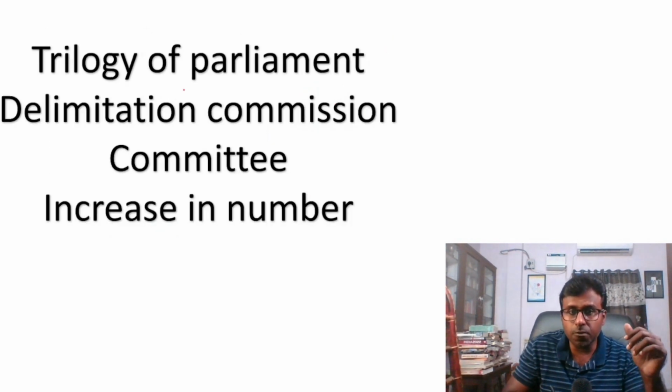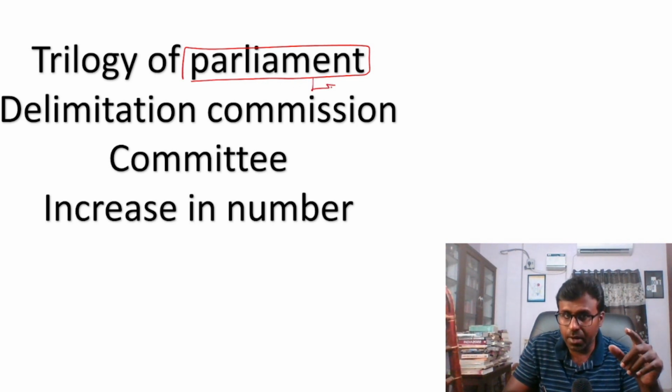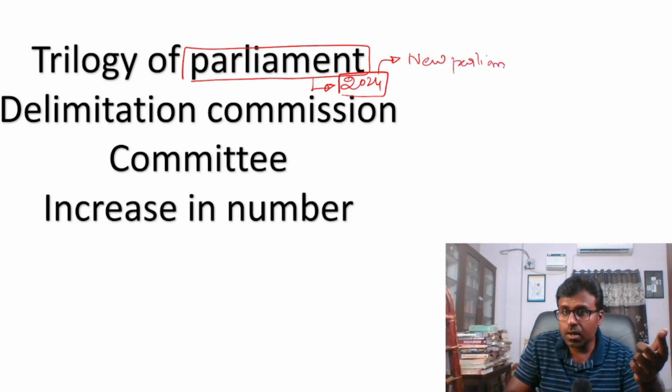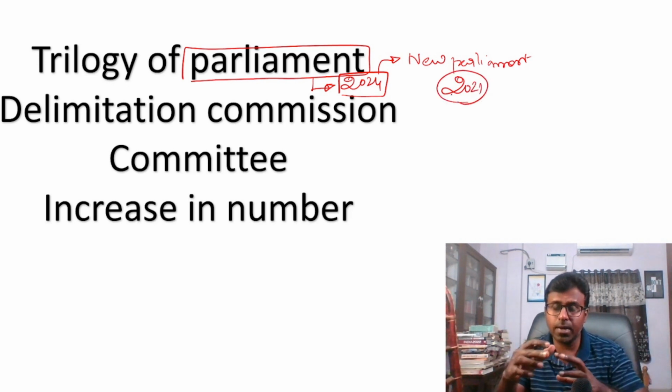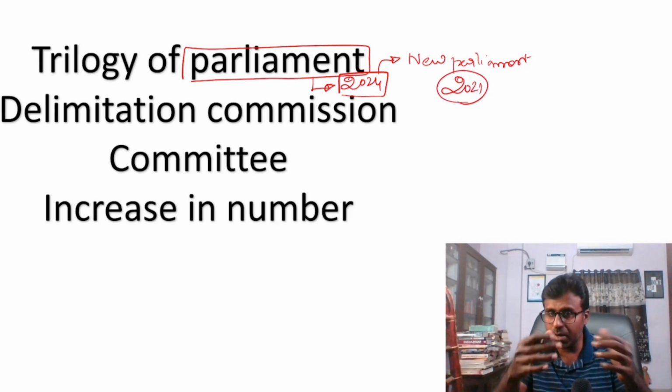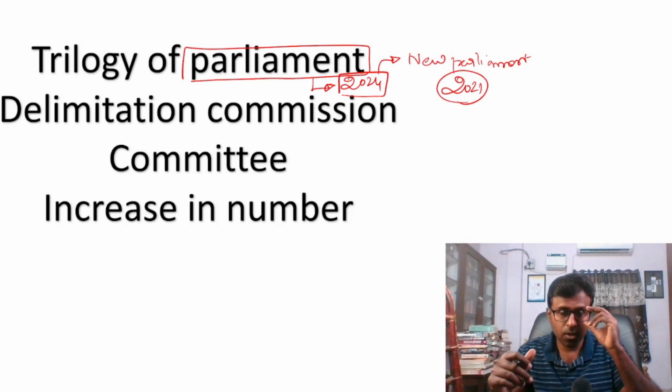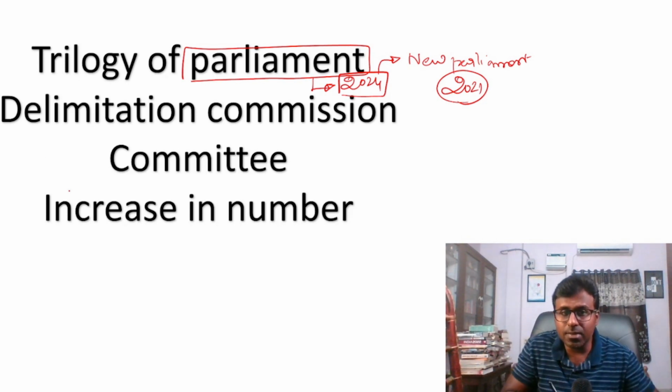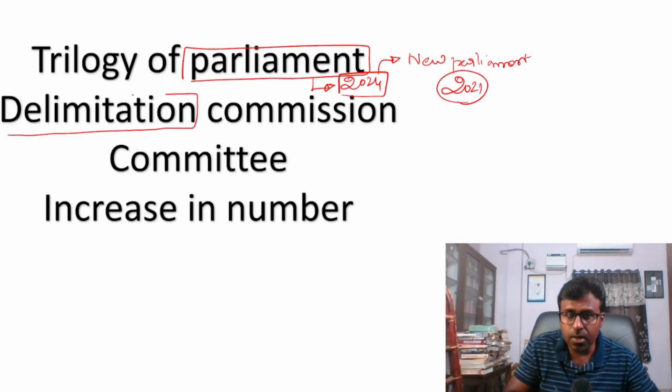Next, the trilogy of Parliament. As you might be aware, parliamentary elections are coming next year, and the new Parliament is also being built. Last time, the new Parliament was asked about in terms of history, I think in 2021, on how the Parliament building is designed. This time, look at the Delimitation Commission. In 2012, they asked this question.